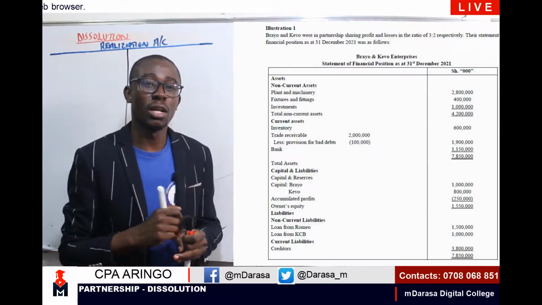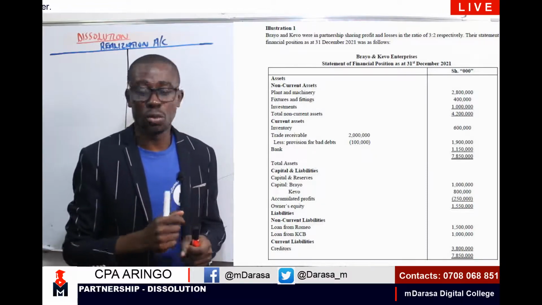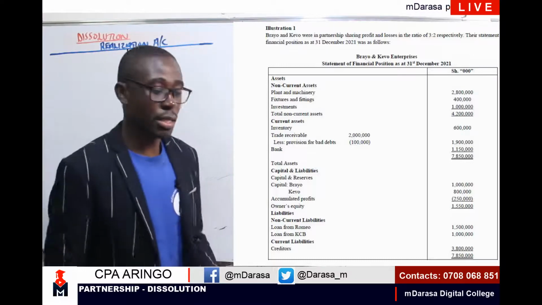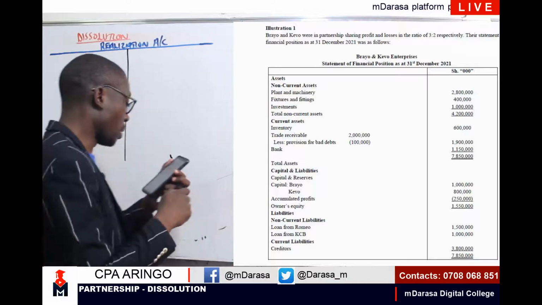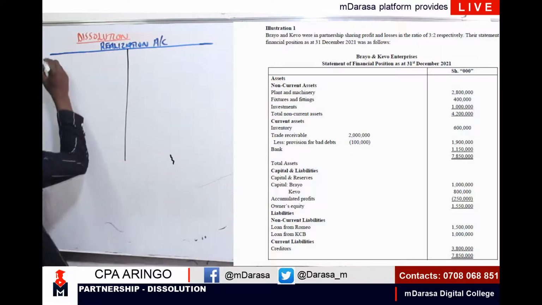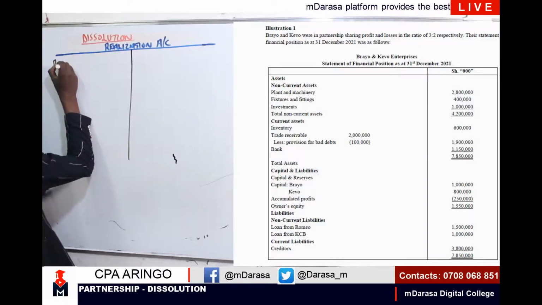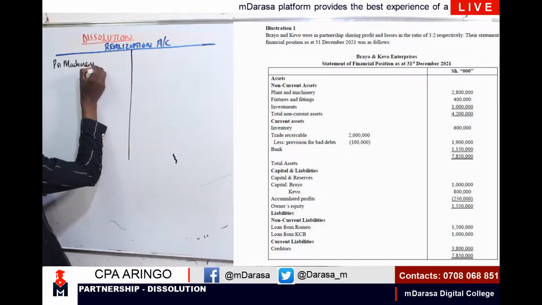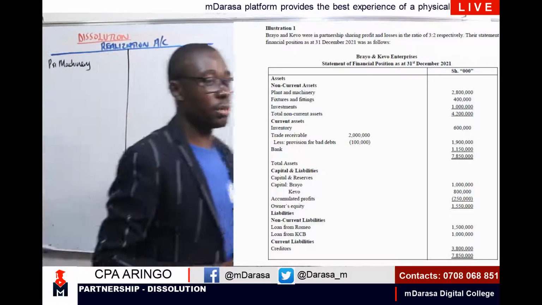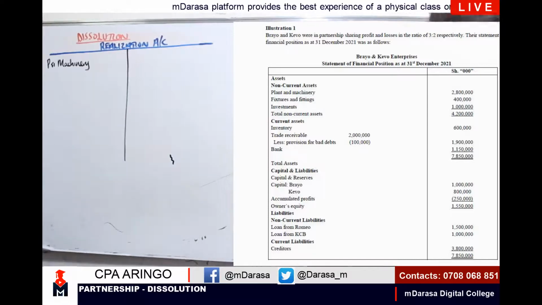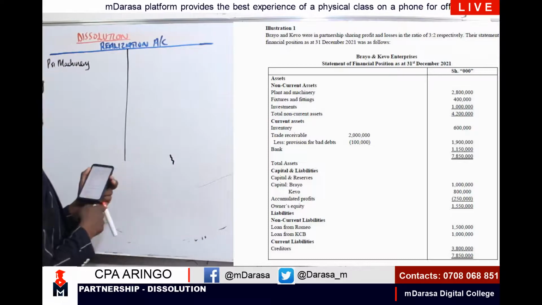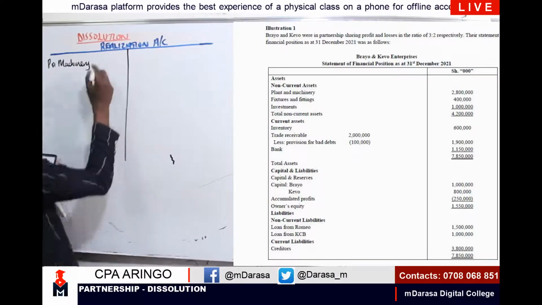If you can recall the journal entries that we had looked at earlier on. So in our question, let us write off all the assets by starting with the plant and machinery. For plant and machinery, I was given 2.8, so therefore I'm having 2.8.